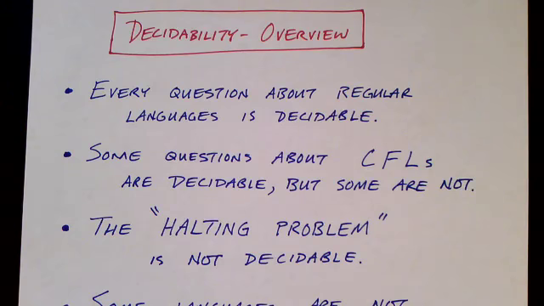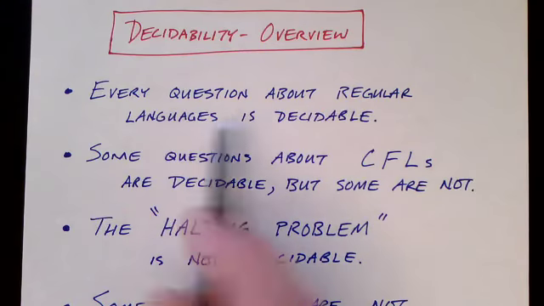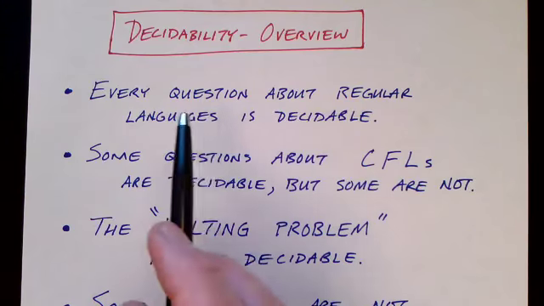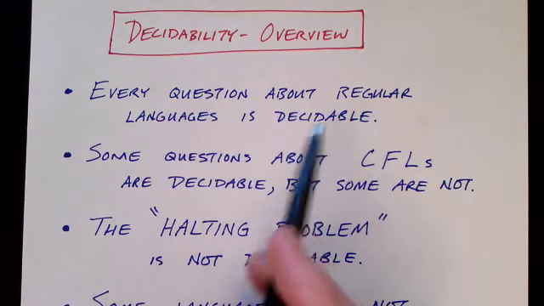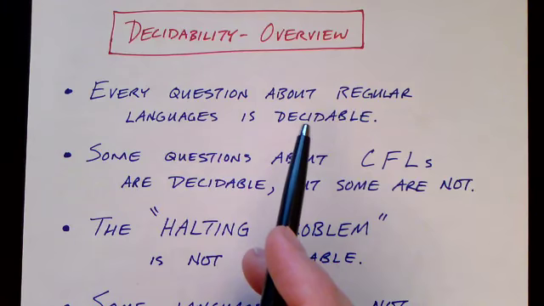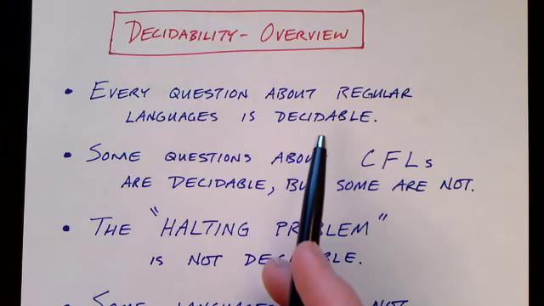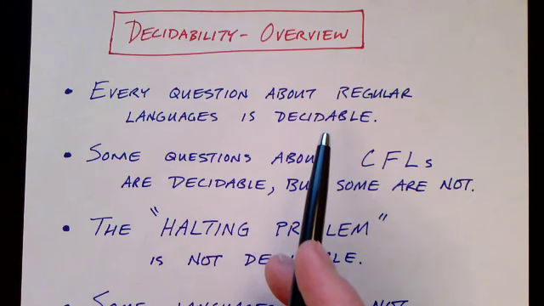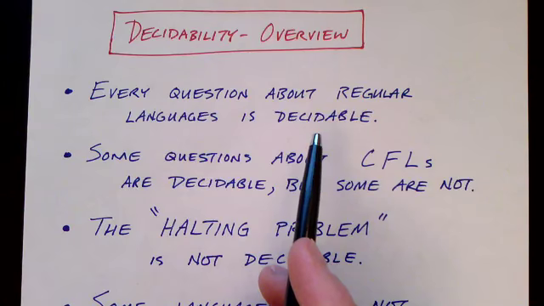So many problems are decidable, and this is good. It means we can create a program to answer these questions. They're very much computable in that sense. In particular, every question about regular languages is decidable, pretty much. This is a very simple set, and anything you can ask about a regular expression or a regular language or a finite state automaton is decidable. We can create programs to handle these things, and our programs that deal with regular languages will terminate.